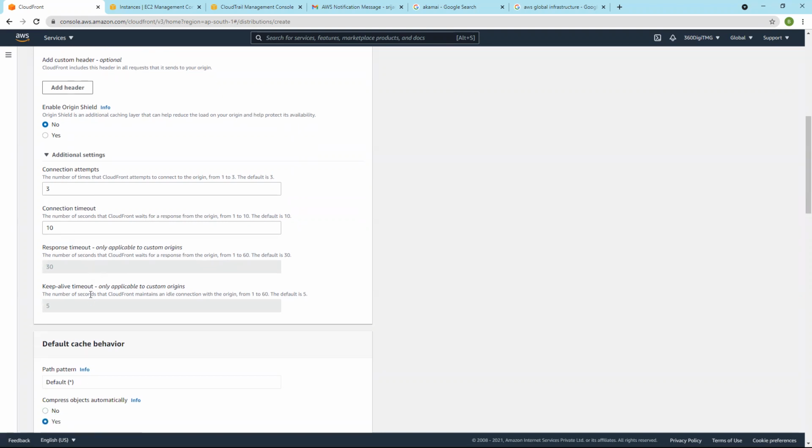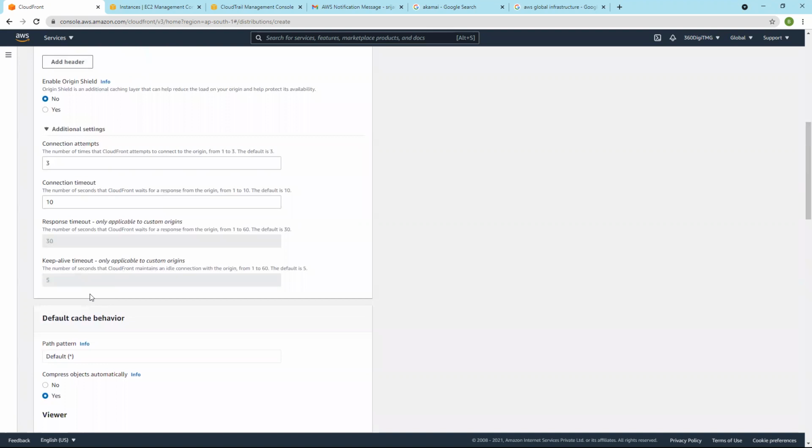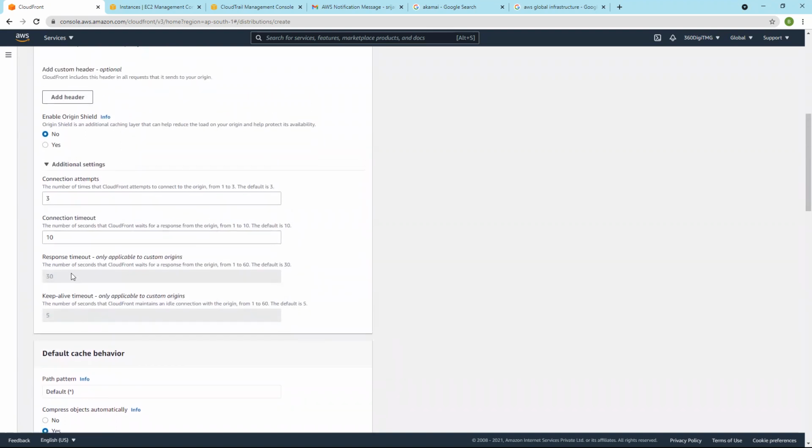Response timeout and keep-alive timeout are not applicable to S3 origins. What is this response timeout? CloudFront waits for a response for 30 seconds. So connecting and getting a response are the two things: connecting means connecting to the server or S3. Now, getting a response: CloudFront directs the request and a response has to come, either an HTML page, an image or video data.